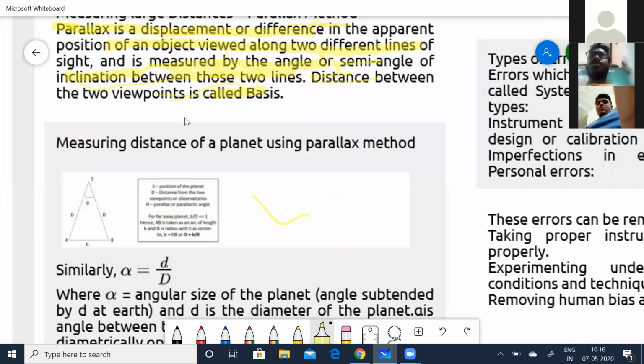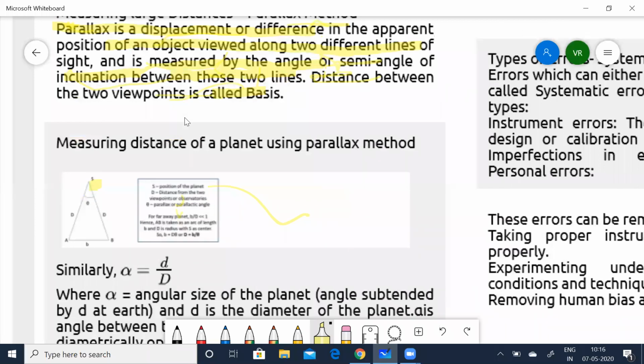Say for example, you are going to measure the distance of a planet using the parallax method. Let us say S is the position of the planet, and capital D is the distance between the two viewpoints. A is one viewpoint and B is the other viewpoint. So AS and SB are equal to D, the distance between the two viewpoints, and theta is the angle between them.